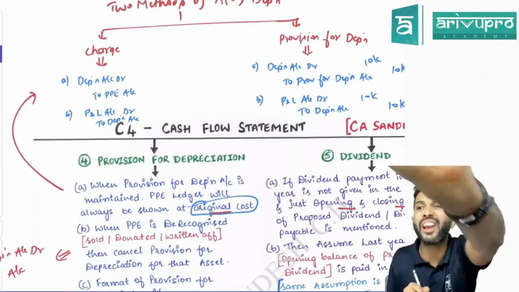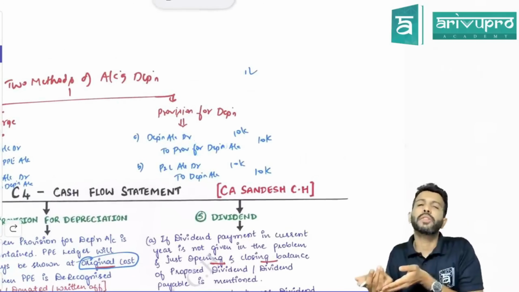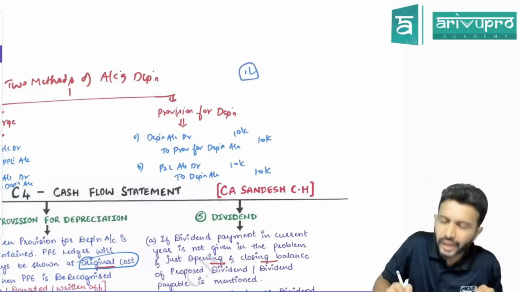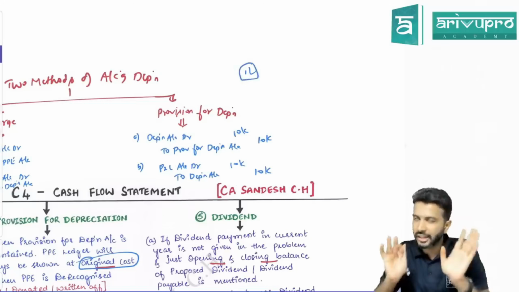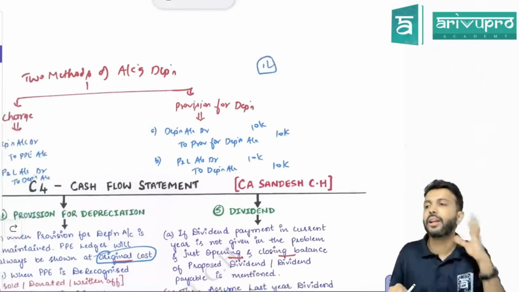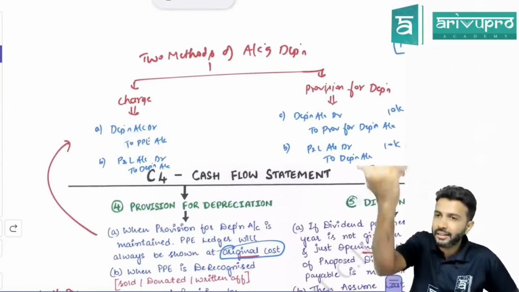which is original cost. Because all depreciation is parked in which account? Provision account. That means the fixed asset ledger balance will never come down. If you bought an asset for 1 lakh, it will be shown at 1 lakh in the fixed asset ledger every year. All depreciation will get accumulated in the provision for depreciation account. That's the difference. In the first method, asset ledger balance directly will reduce.